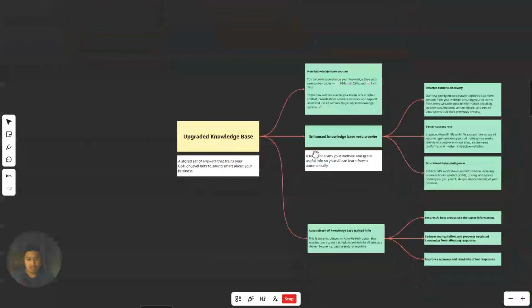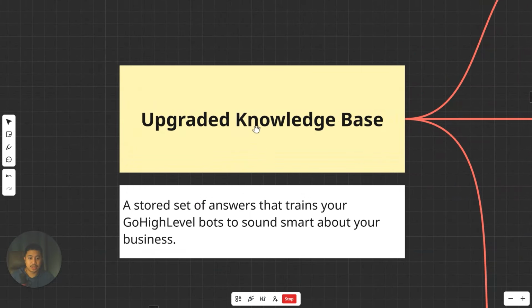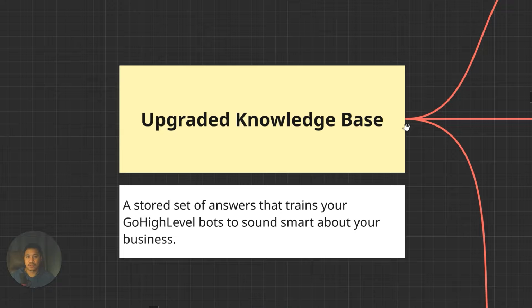Basically, kailangan nila ng reference point. And so, yun yung tinatawag na knowledge base. You basically store a set of information or a set of documents so that dun siya bumabase lagi whenever may kausap siyang customer. And so, just imagine yung web chat widget. Of course, if, say for example, may customer na nagtanong about pricing, then kailangan ng web chat widget ng information about pricing ng business. And so, dun yung makukuha yun sa loob ng knowledge base.